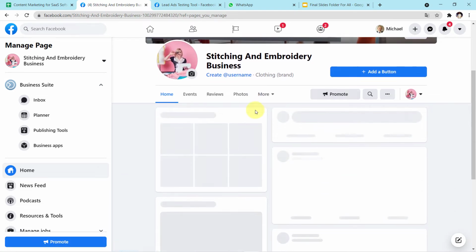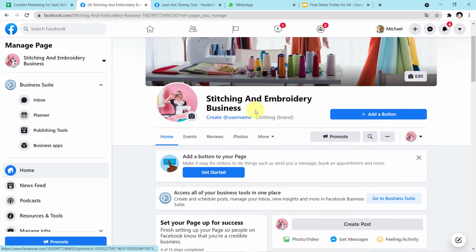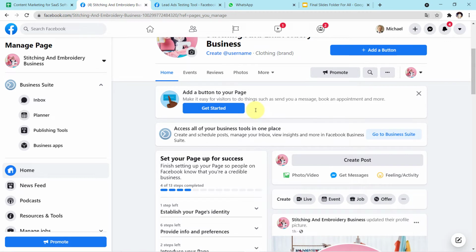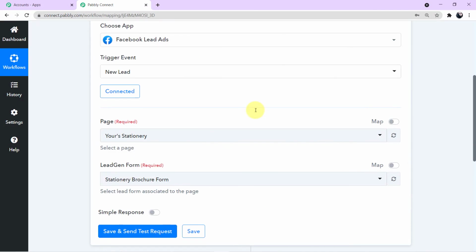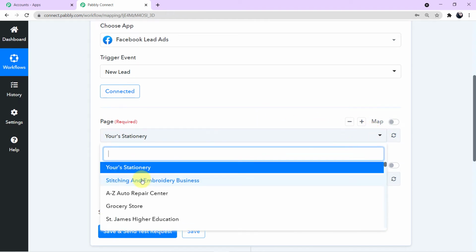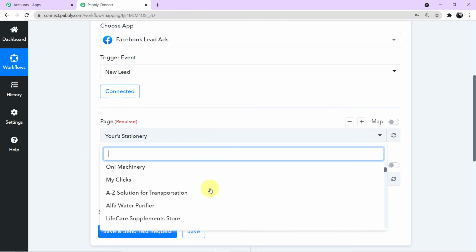Now I want to map this particular page in my Pabbly Connect account. So let me show you how you can map the particular page in your Pabbly Connect account. We'll go back to our Pabbly Connect account. Now come to the page section and click on this arrow. In the scroll down, you can see all of the pages which are there in my Facebook account.